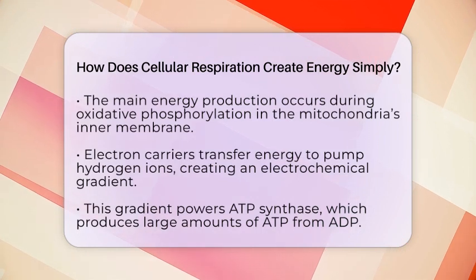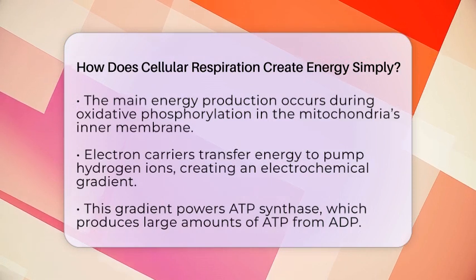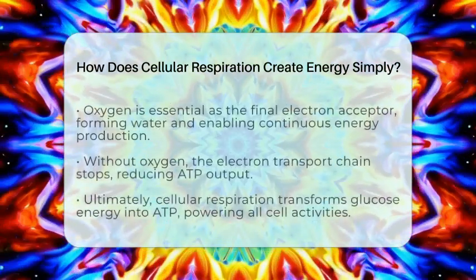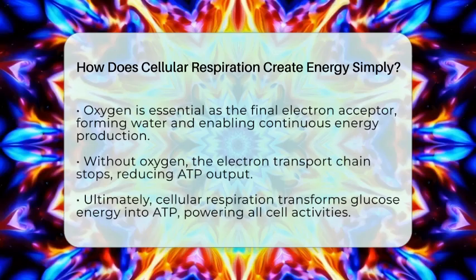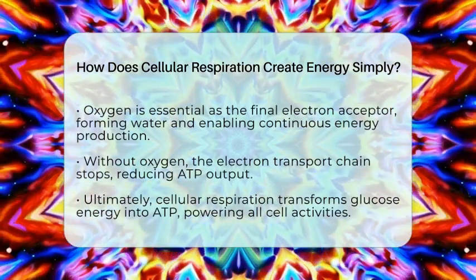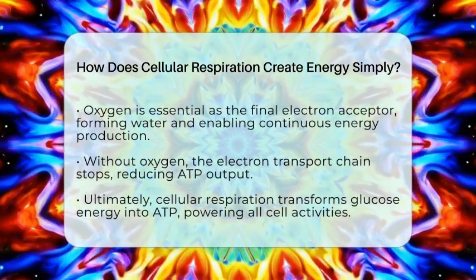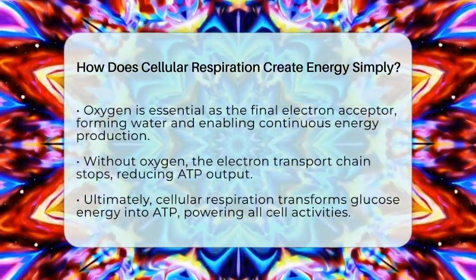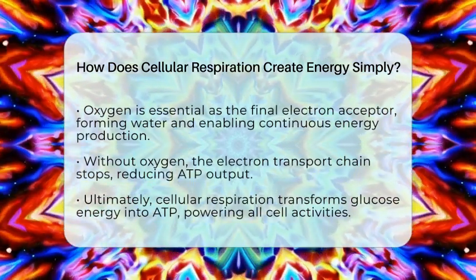Oxygen plays a key role at the end of this chain. It acts as the final electron acceptor, combining with electrons and hydrogen ions to form water. Without oxygen, the electron transport chain stops, and the cell cannot produce enough ATP. This is why breathing is so important for energy production.